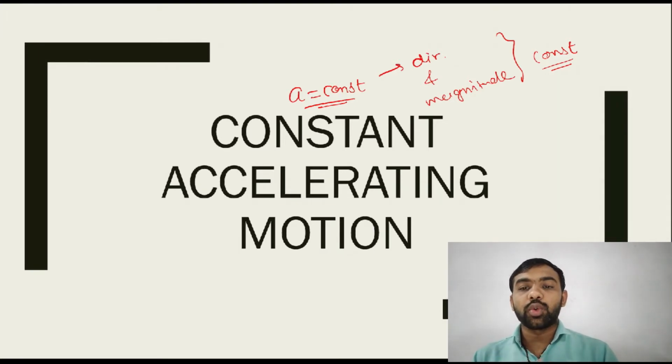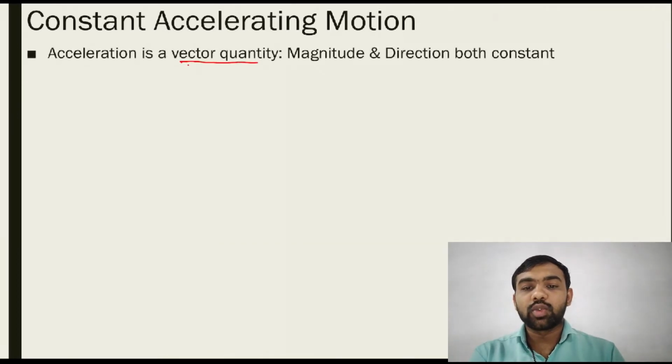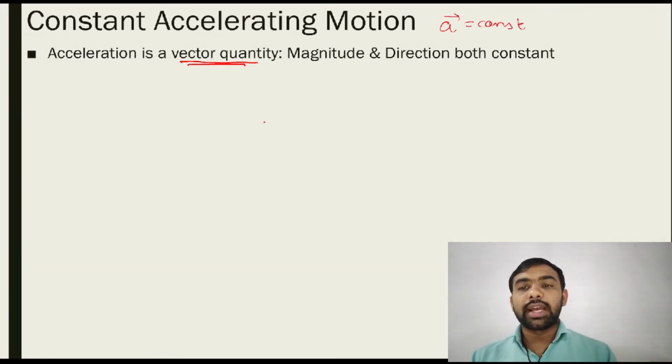So in this session we are going to discuss this particular case, when the acceleration is constant, then we have a number of equations. Let's start, and in this session we derive the different equations related to constant acceleration. Acceleration is a vector quantity, so magnitude and direction are both constant. If acceleration is constant, consider a equal to constant, with magnitude as well as direction constant.